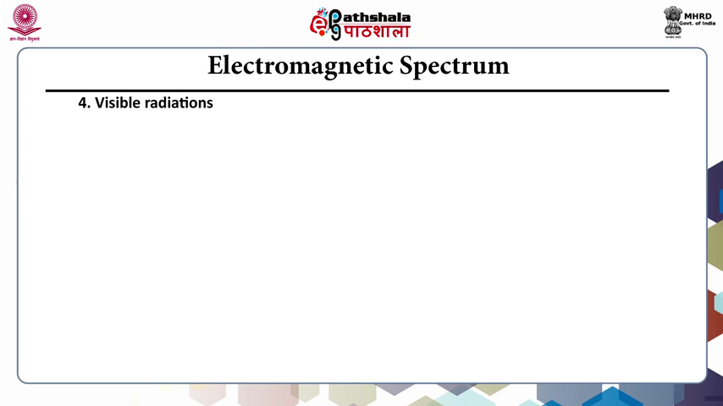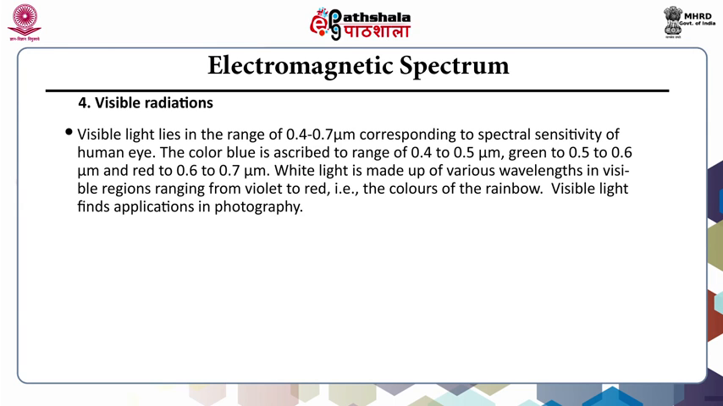Fourth is visible radiations. Visible light lies in the range of 0.4 to 0.7 micrometer, corresponding to spectral sensitivity of human eye. The color blue is ascribed to range of 0.4 to 0.5 micrometer, green to 0.5 to 0.6 micrometer, and red to 0.6 to 0.7 micrometer. White light is made up of various wavelengths in visible regions ranging from violet to red, that is the colors of the rainbow. Visible light finds application in photography.